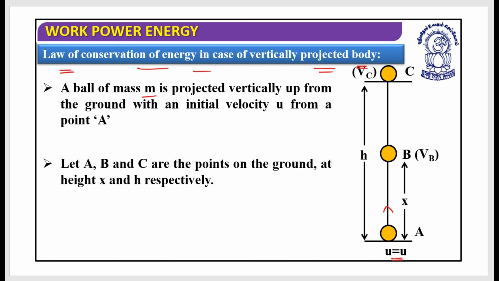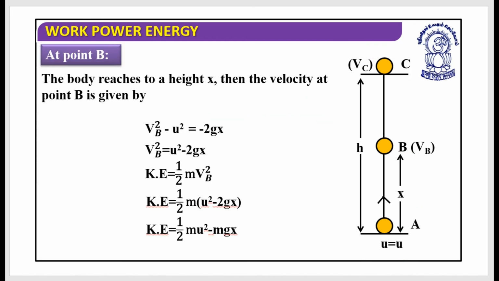It says that a ball of mass m is projected vertically up from the ground with an initial velocity of u from the point A. From here I have thrown it in the vertically upward direction. Again we are doing the same thing. A, B and C, these three points have been chosen. B is at height x from the ground level, and C is at height h. This is the maximum height. C is the maximum height that I have chosen.